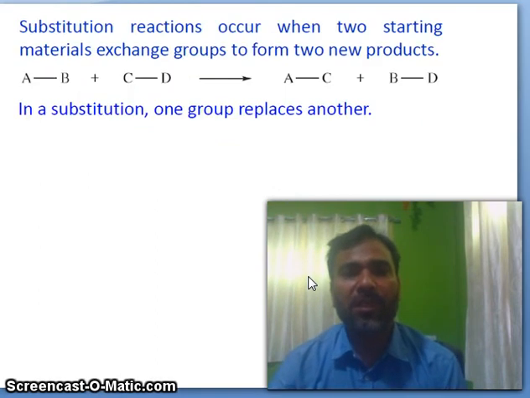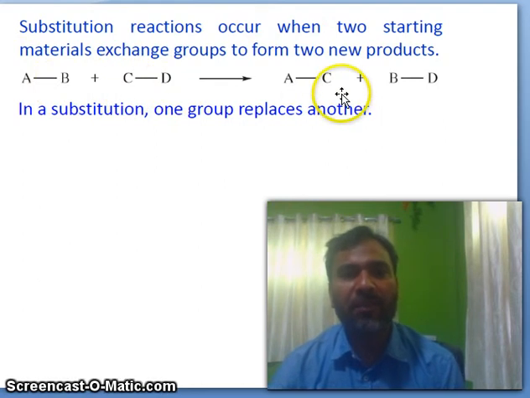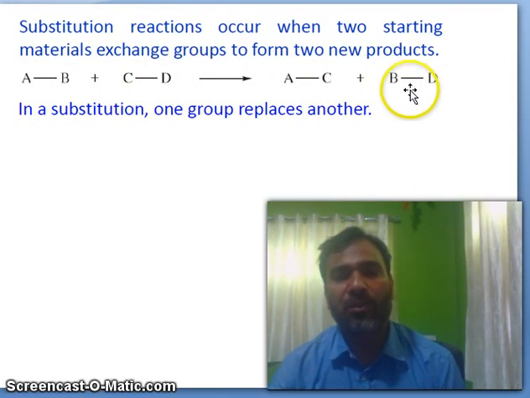Now, substitution reactions. What is a substitution reaction? A substitution reaction occurs when two starting materials exchange groups to form two new products. You see, A-B and C-D. Breaking occurs, C attaches with A forming AC, and D attaches with B, so BD.